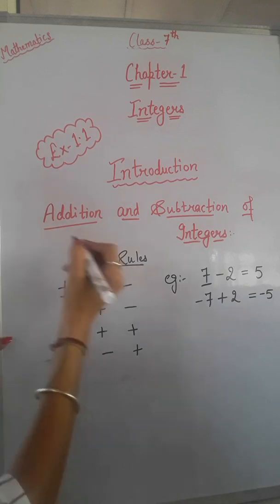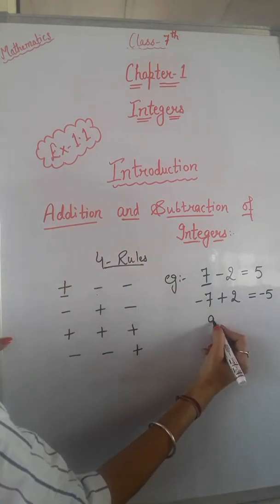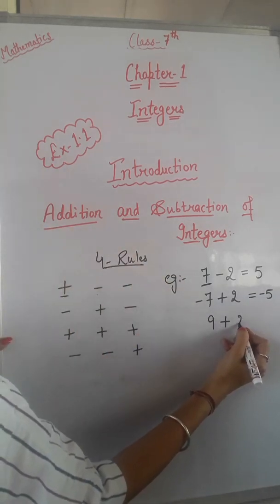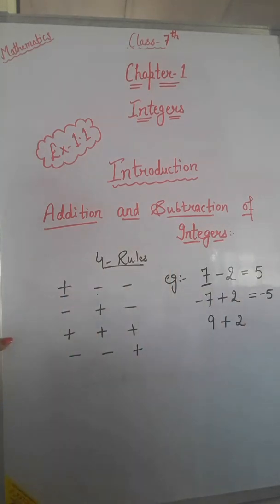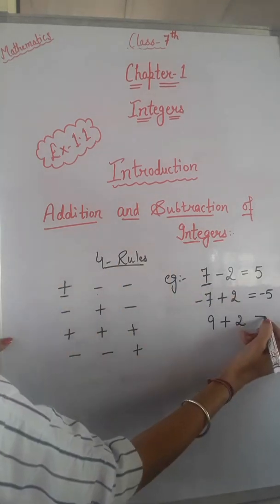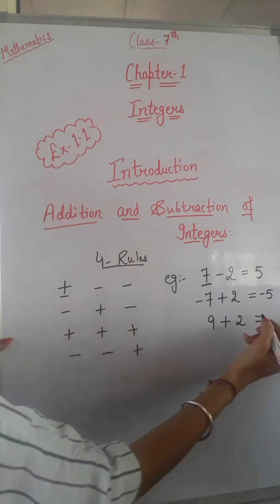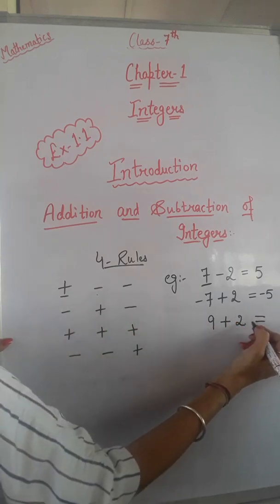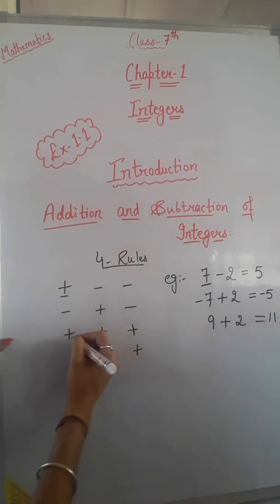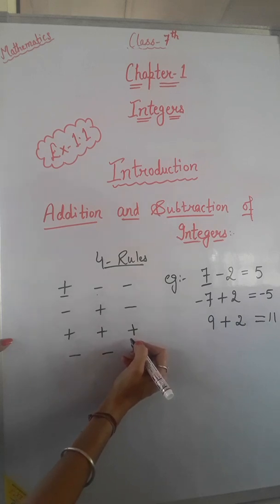Clear? Suppose we have another example like 9 + 2. Both the numbers are positive integers. So in this case we have to simply do the addition. 9 + 2 is equal to 11. Plus means we have to add.